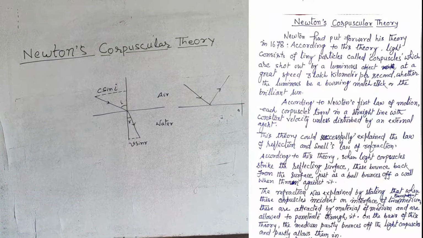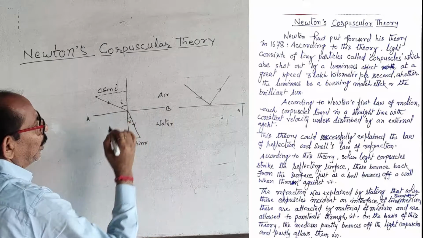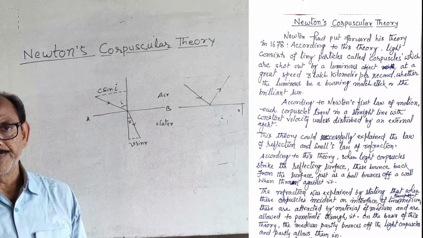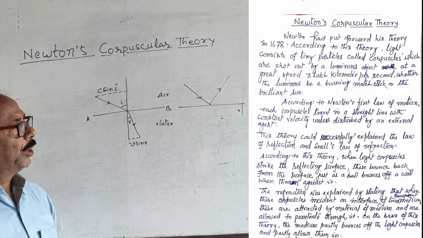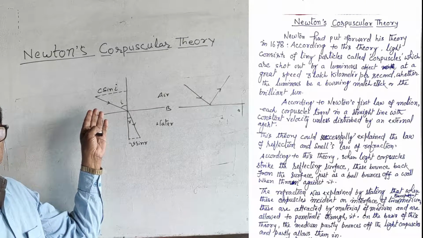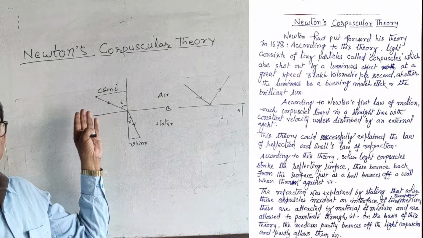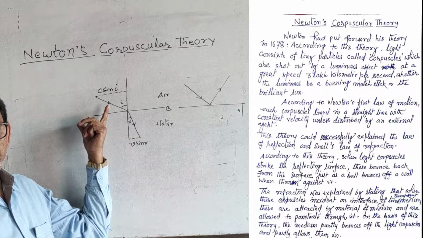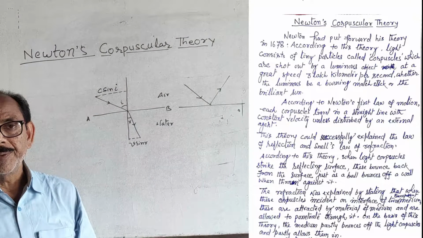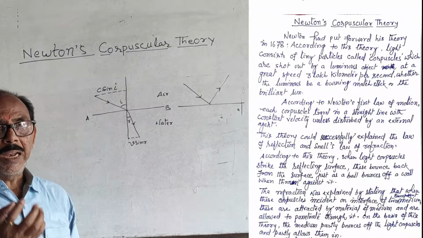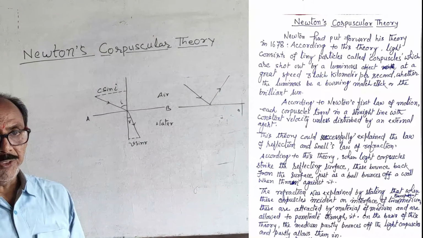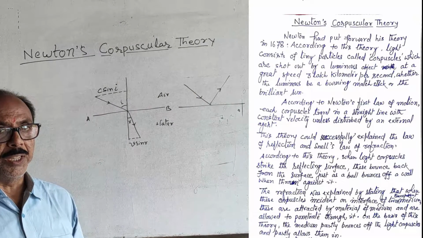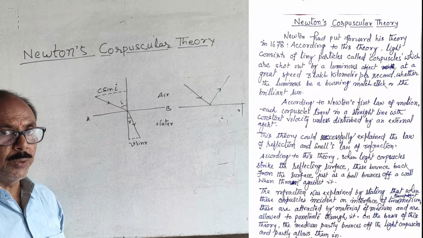Suppose AB is the interface of two media, air and water. When the corpuscle travels with the speed of light c and strikes the interface of the two media, according to this theory, the medium attracts the corpuscle toward it and allows it to penetrate and enter into it.